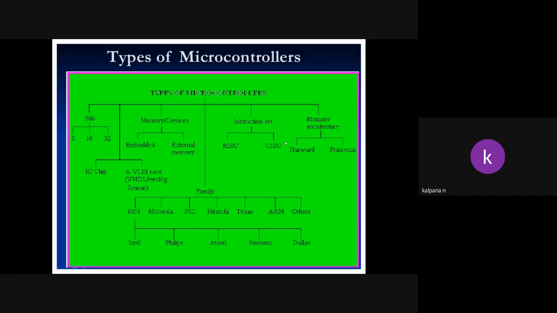So these are the types of microcontrollers. Types of microcontrollers are classified mainly as 6 types. One is based on the bits. Second is based on the technique, meaning based on what material we are fabricating the entire CPU and peripherals. Next, based on the memory devices, based on the company name who invented, based on the instruction set, and based on the memory architecture. This is about the main classification of microcontrollers. Understand?